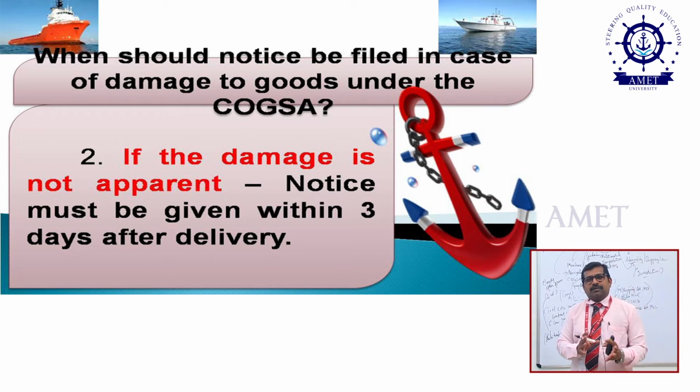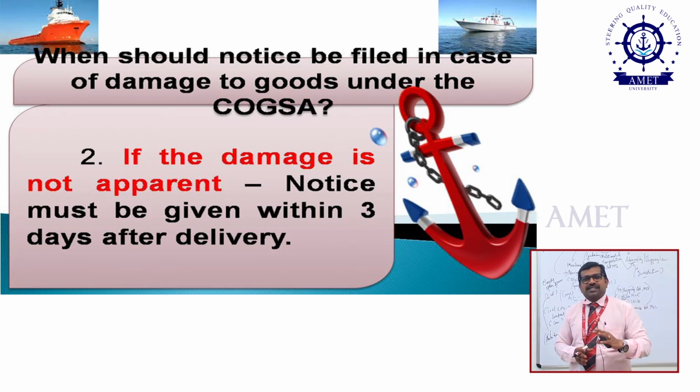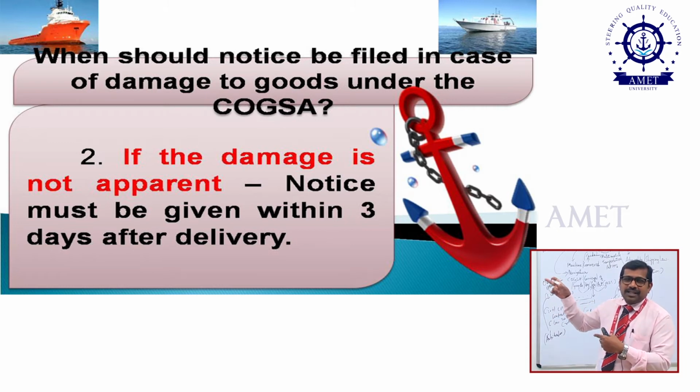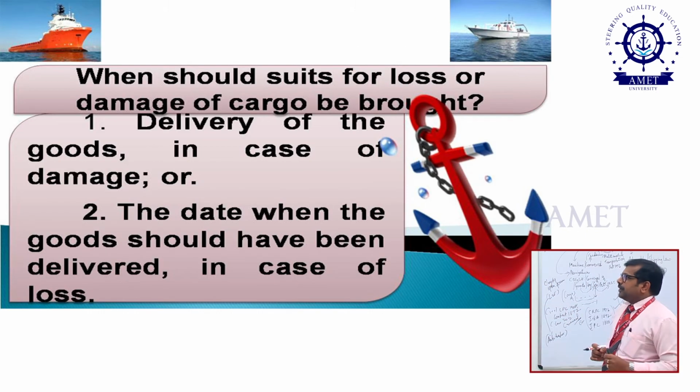Next, notice needs to be given if the damage is apparent. So, is there any provision if the damage is not apparent? Yes. If the damage is not apparent, the notice must be given within 3 days after the delivery. So, these two conditions are most important: whether the goods are in apparent condition or not apparent condition needs to be analyzed, then only you may have the right to file a notice as per which act? Carriage of Goods by Sea Act, which year? 1925.